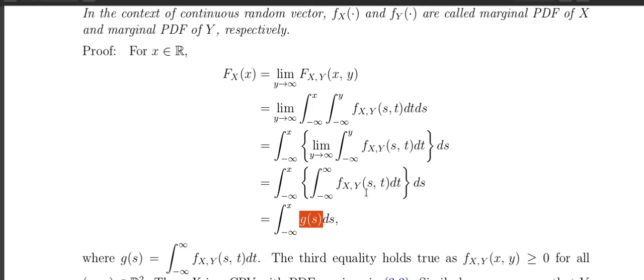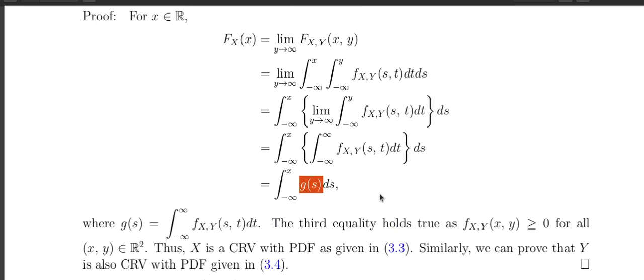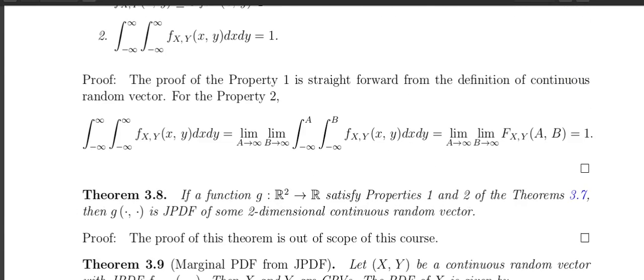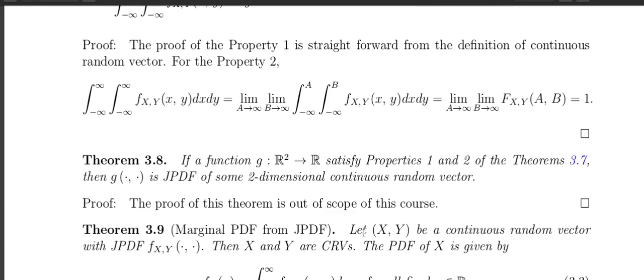So that's why x is continuous, and the marginal PDF of x can be written as the integration of the joint PDF with respect to y, with the range from minus infinity to plus infinity. Okay, fine.